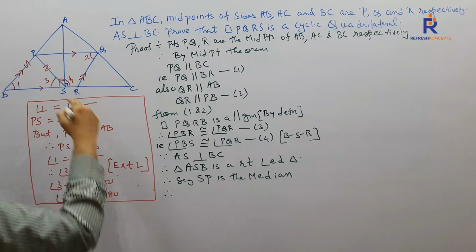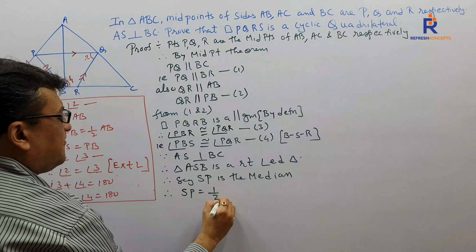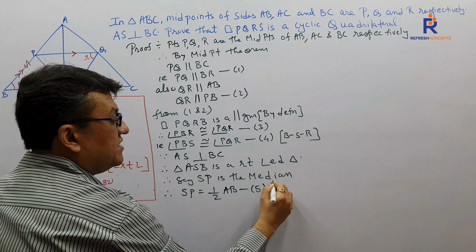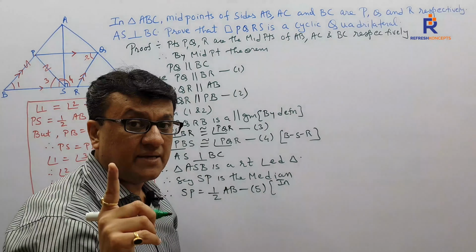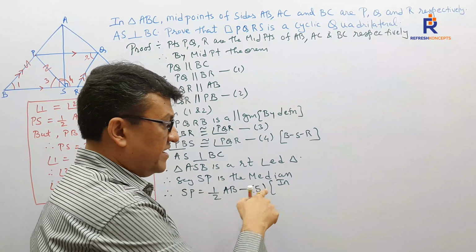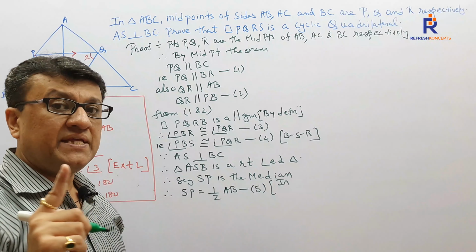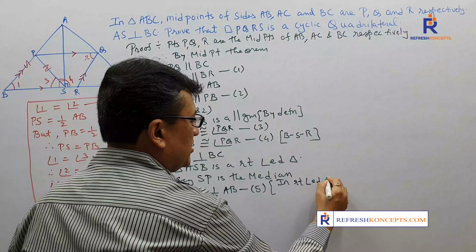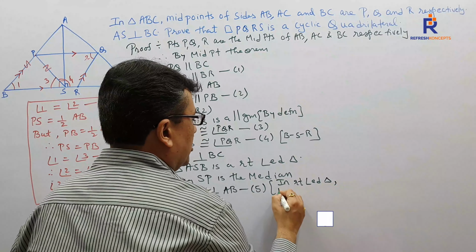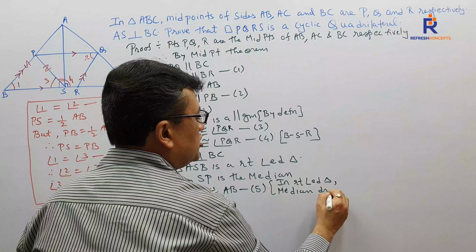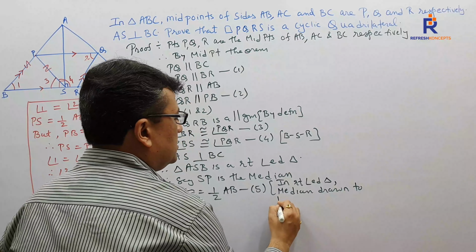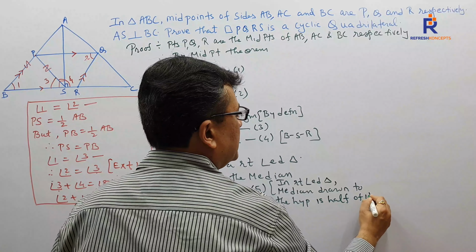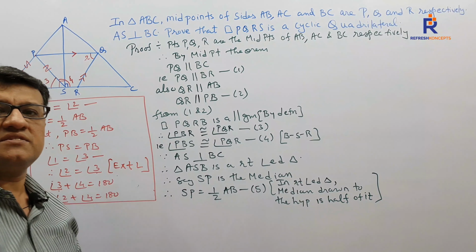Therefore, SP is half of AB. Reason: this property is applicable only in a right angle triangle, mind you. In a right angled triangle, the median drawn to the hypotenuse is half of it.